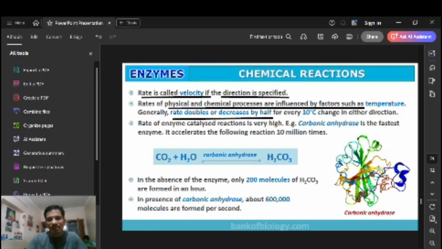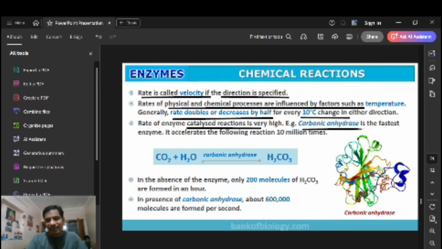We know that, right? That's the one-half rule you learned previously. The rate of enzyme-catalyzed reaction is higher in carbonic anhydrase.